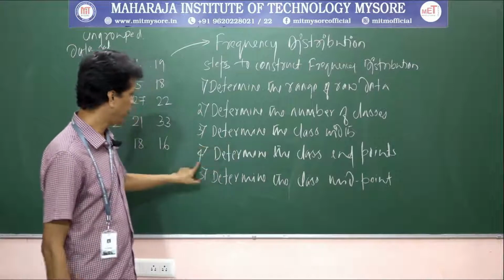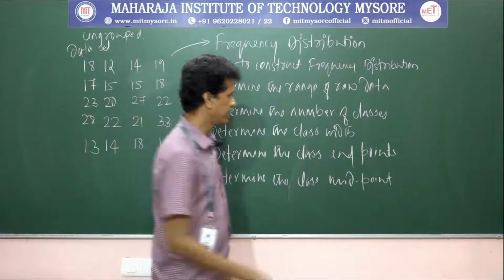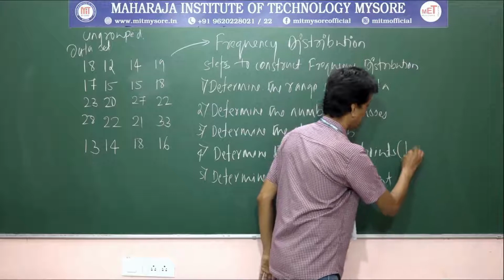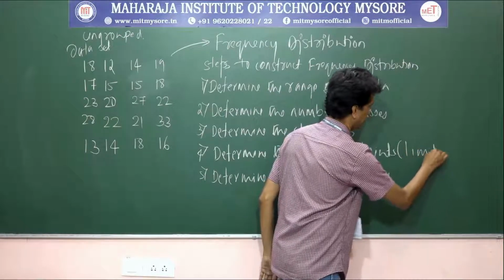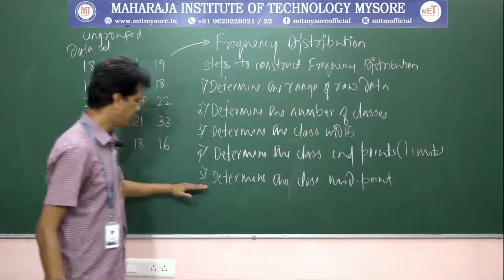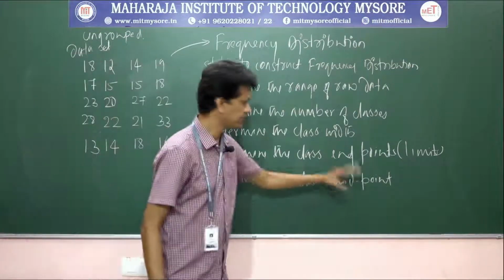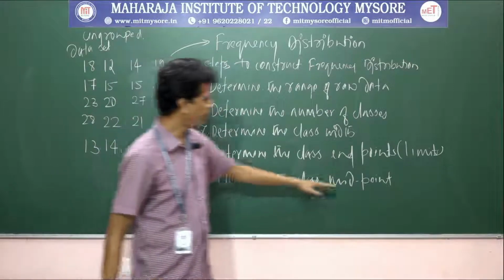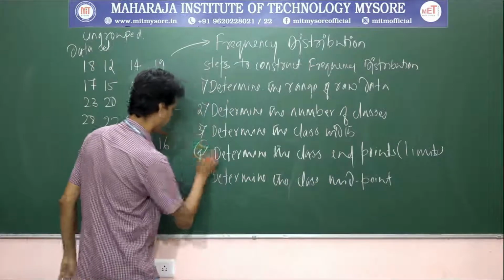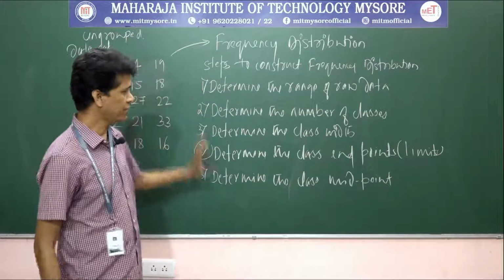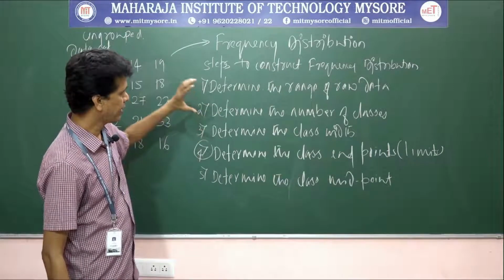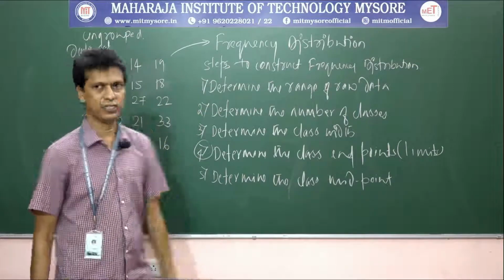Once the class width is taken, you have to determine the class endpoints, also called class limits. Then you need to determine the class midpoint. Why the midpoint? Midpoint is a representative of the class interval. Okay, this is how you can construct an initial frequency distribution.